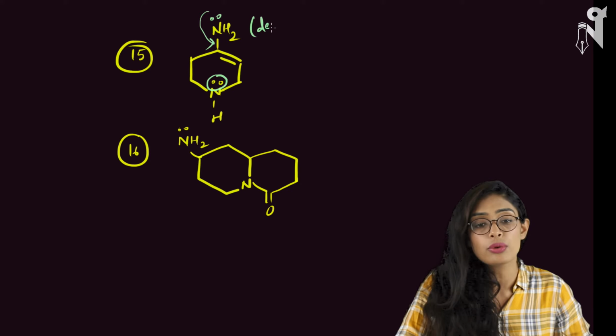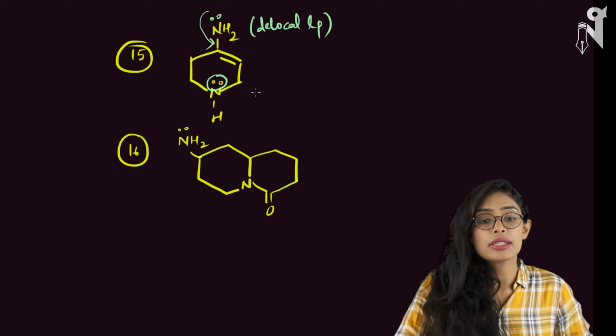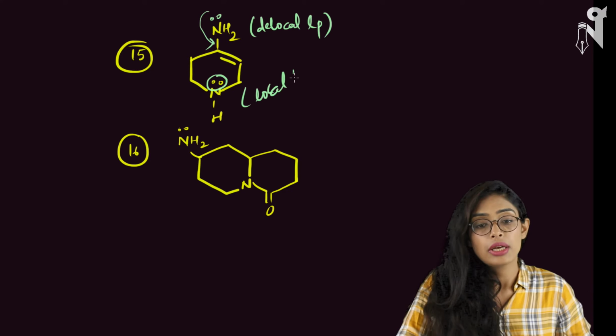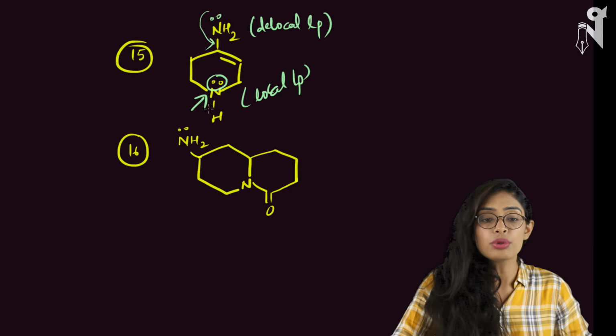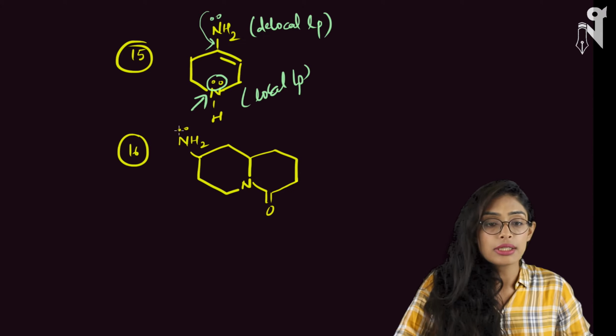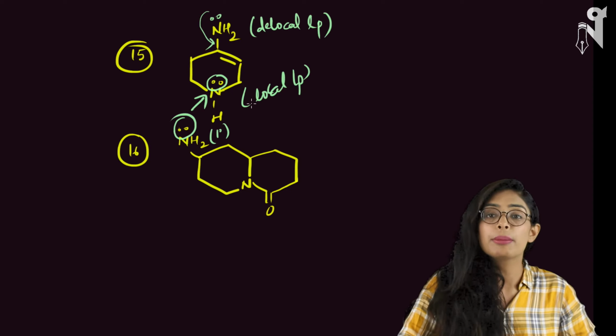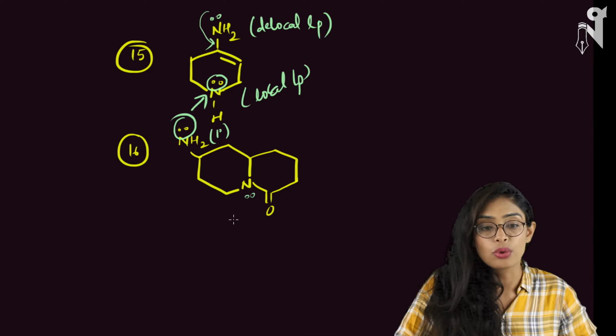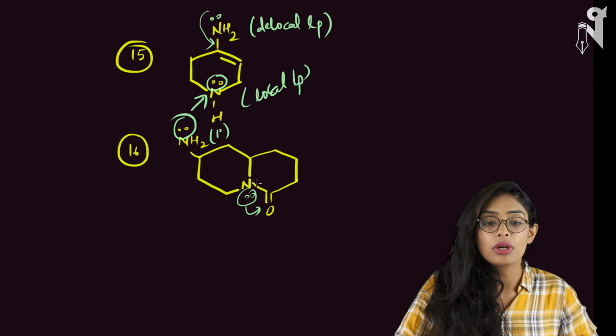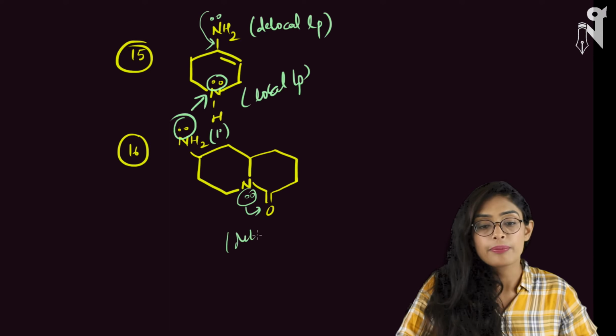So this is a delocalized lone pair, whereas this is a localized lone pair, and hence definitely this is the better site for protonation. Now look at this. This NH2 is a 1 degree amine, whereas this is your amide group. I told you in the case of an amide, this lone pair is in conjugation with the oxygen or this double bond. So this is a delocalized lone pair. This is a delocalized lone pair.